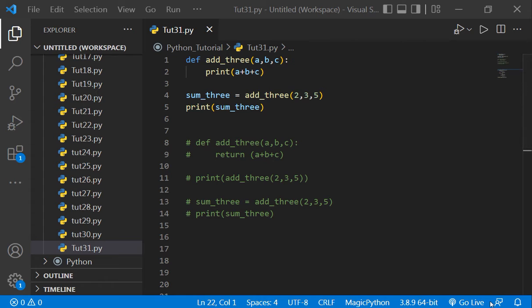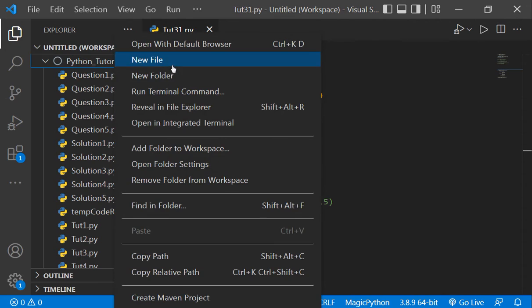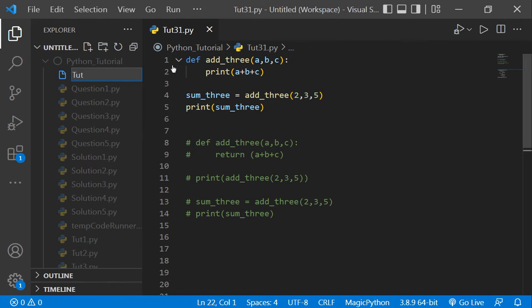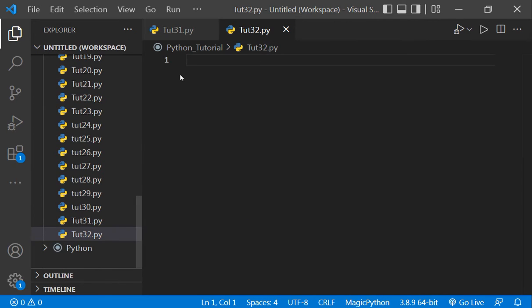So friends, in today's video, we're gonna make a program which will print the greatest number among the three numbers. Okay, so let's make a new file, tut32.py. Okay, so we will not make an ordinary program. Instead, we will define a function. So define largest or greatest will be more good. Okay, here we will give three parameters a, b, c.